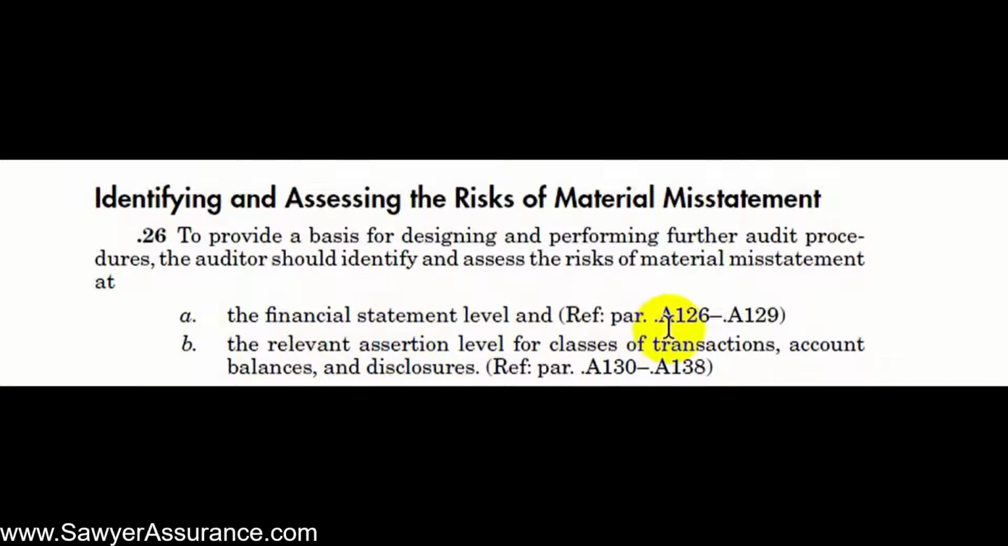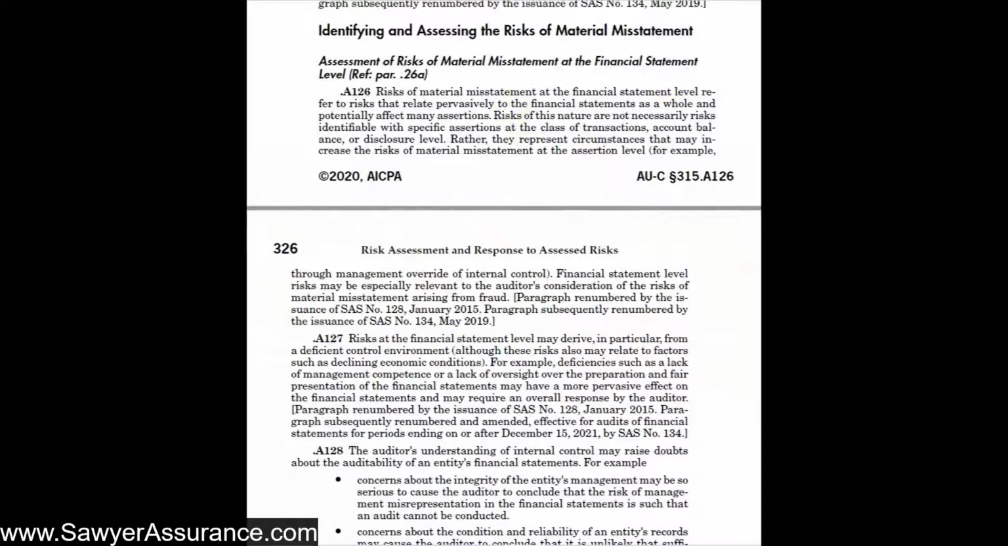So let's go down to the explanatory material at section A126 through A129 to get a little more color on how to identify and assess the risk of material misstatement at the financial statement level. Okay, so now we're down to the explanatory material about assessing the risk of material misstatement at the financial statement level. And so as we briefly discussed before, the risk of material misstatement at the financial statement level refers to risks that relate pervasively to the financial statements as a whole and potentially affect many or all assertions. So they're not really risks that are identifiable with a specific assertion at the class of transactions disclosure level, but rather they represent circumstances that might increase the risks at this assertion level.